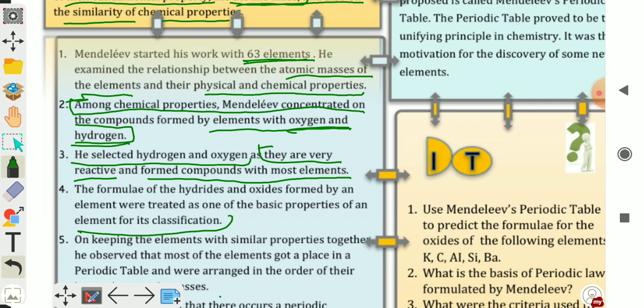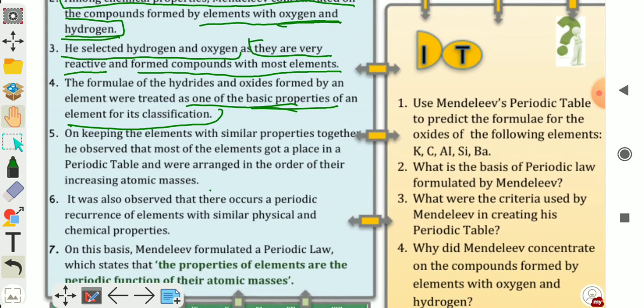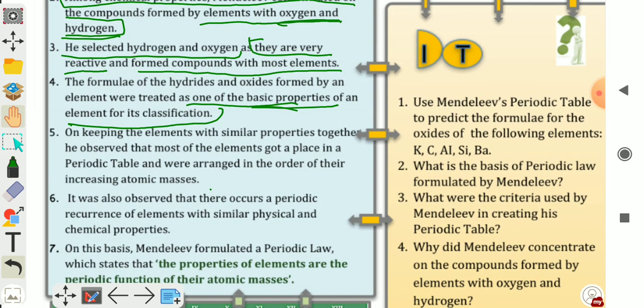So, what is the base of classification? Hydrides and oxides formed by the elements were treated as one of the basic properties of an element for its classification. Next point is on keeping the elements with similar properties together.